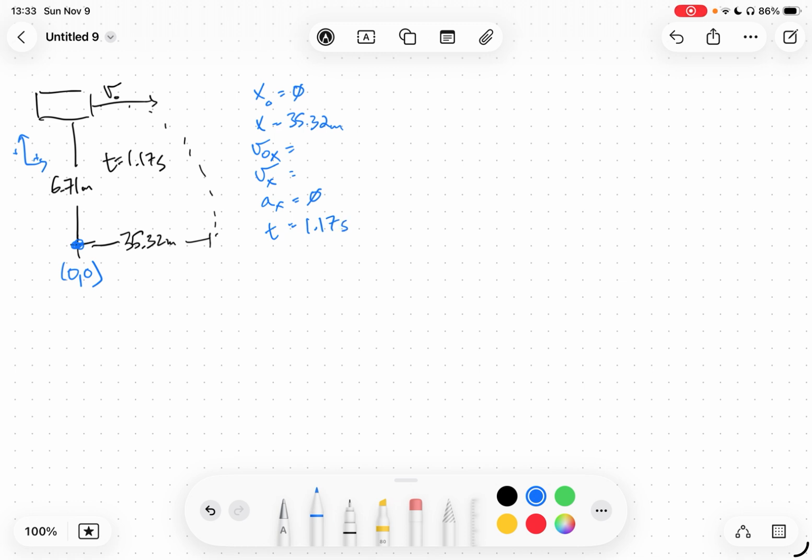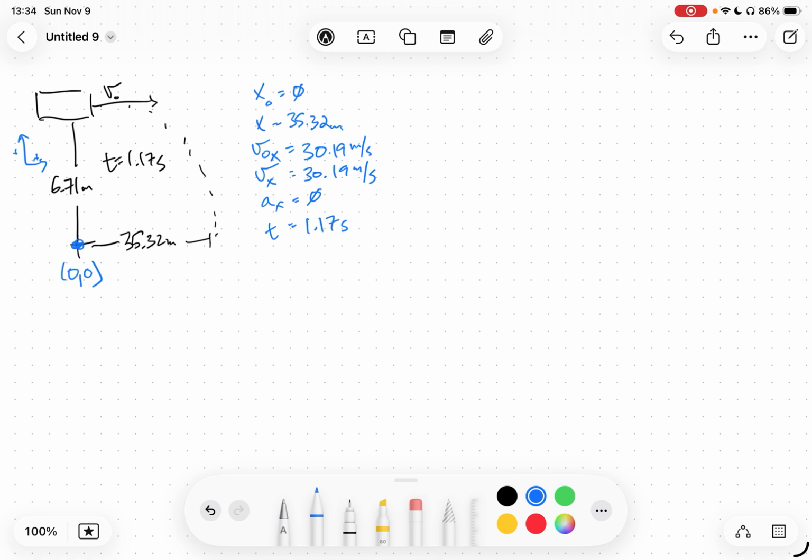And number 5 is asking, what was Mr. Brigar's initial perfectly horizontal velocity? If we plug all this into the solver, we'll get that his velocity must have been 30.19 meters per second or thereabouts. And since there's no acceleration, we now know both of those velocities. So the x velocity isn't going to change. For this launch, then, we know the full parameters of his horizontal motion from the time that he's launched to the time that he lands on the ground.